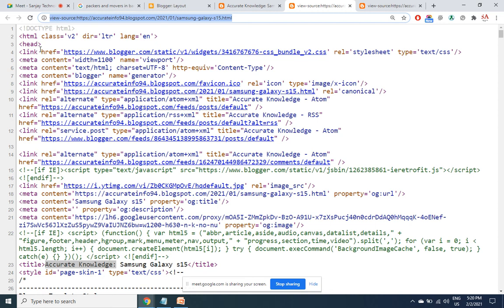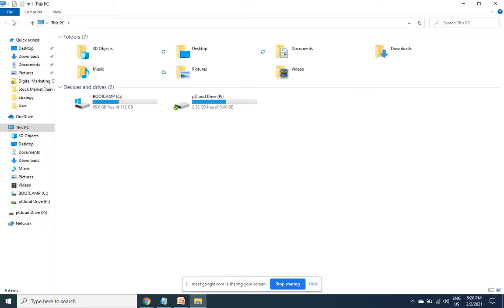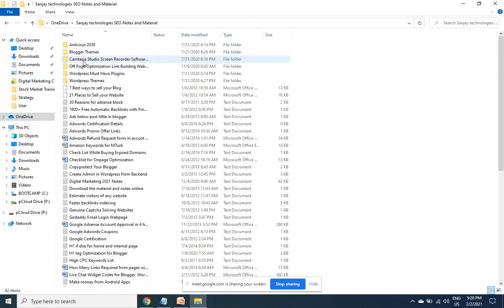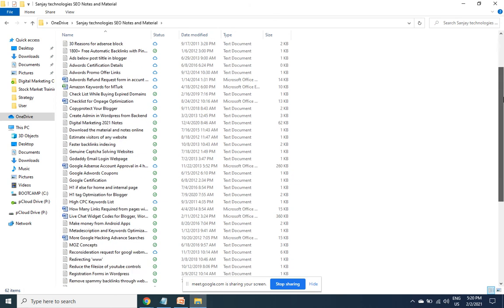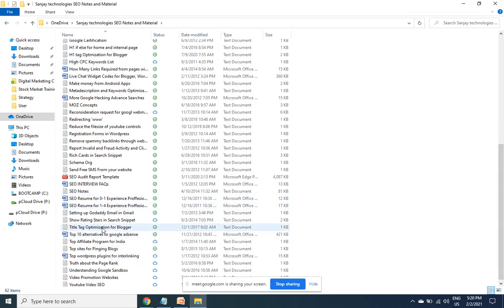For the title tag, you got to implement a code which I've already given in my folder. There are so many files that we'll be seeing as and how we come to that topic. Right now, we are discussing the title tag, and the relevant file for it is here.